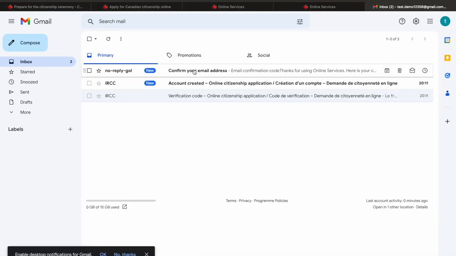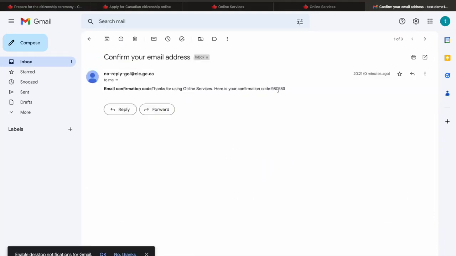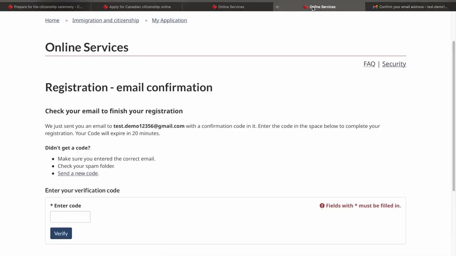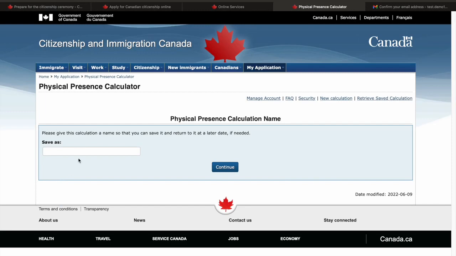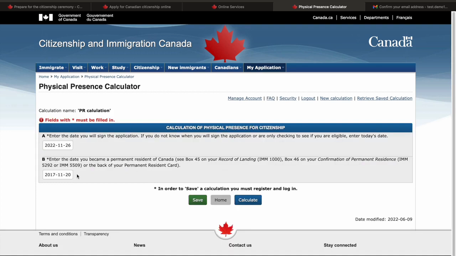If I go on to this one, it has created another application code, 980580. Click on verify, and now this is confirmed. So I click on continue, and I have to save this calculation. You can give any name, so you can say PR calculation. Click on continue. Now it has been saved as PR calculation. I think the spelling is incorrect, but please forgive me for that.